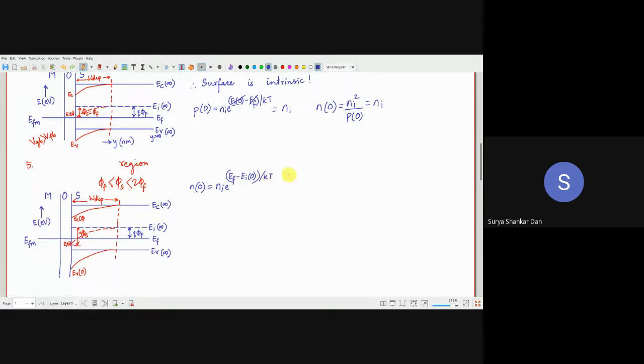And what is n infinity? Simply ni square by p infinity. p infinity is basically Na, the doping in the bulk region. Correct?